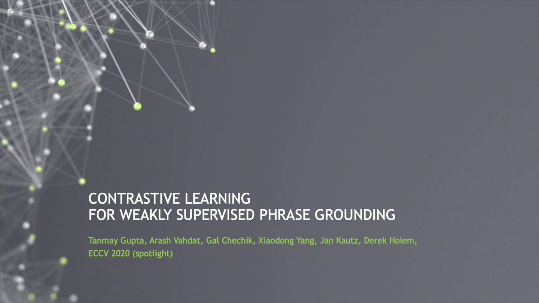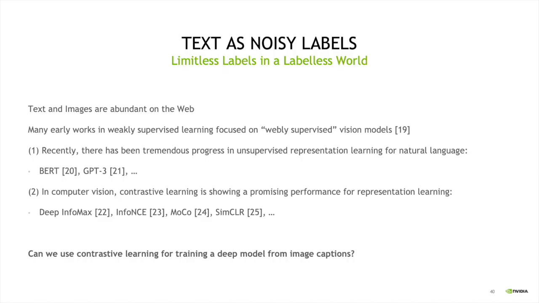prediction part. In this part of the talk, I will talk about contrastive learning and how we can use this framework for training phrase grounding models in a weakly supervised setting. This part of the talk is based on our ECCV 2020 paper that will be presented at the main conference this week. So if you're interested in this area, I highly encourage you to check Tammei's talk this week.